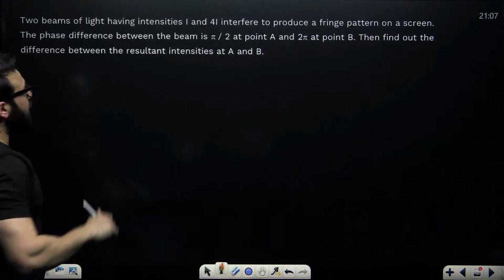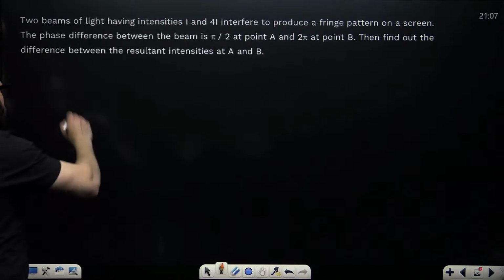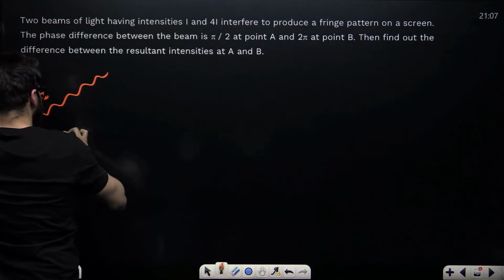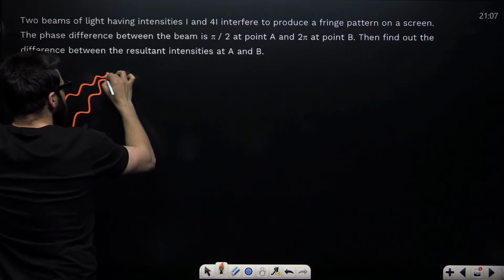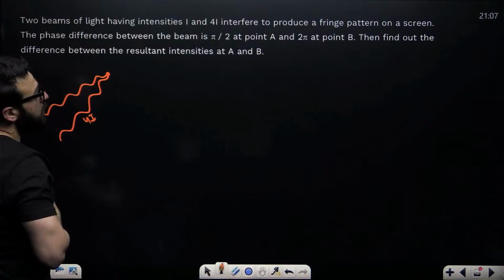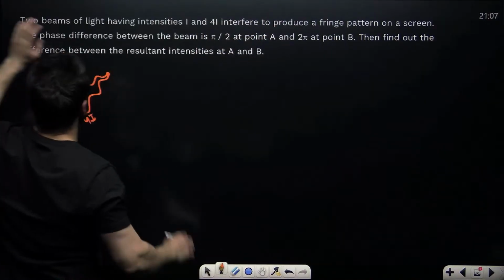Two beams of light having the intensities I and 4I. You have got a light which has intensity I, and another beam which has intensity 4I. They interfere to produce a fringe pattern on the screen.